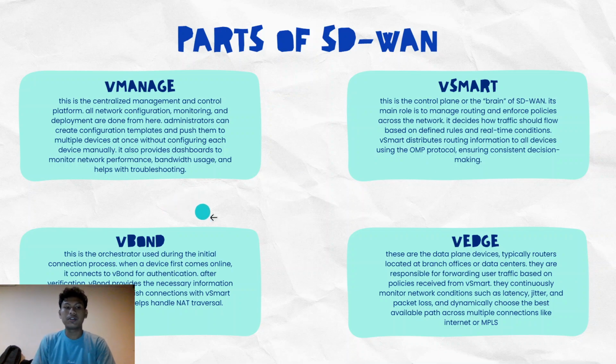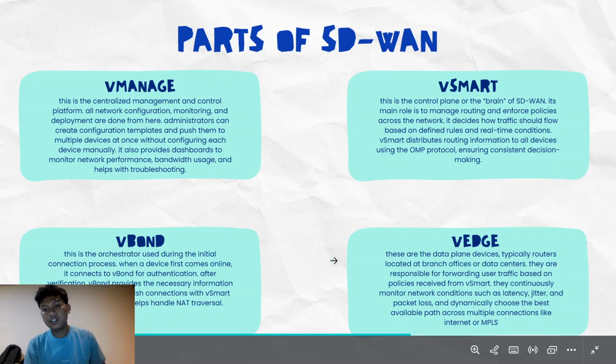Next is vBond. This is the orchestrator, or I think it's the authenticator, used during the initial connection process. When a device first comes online, it connects to vBond first for authentication. So, like I said before, orchestrator means authenticator. After verification, vBond provides the necessary information so the device can establish a connection with vSmart and vManage, and it also helps handle NAT traversal.